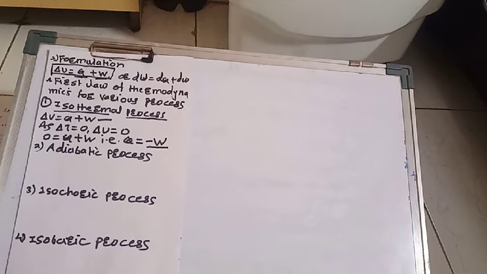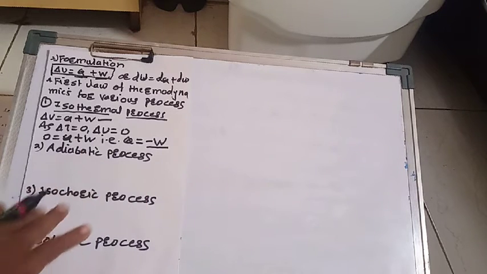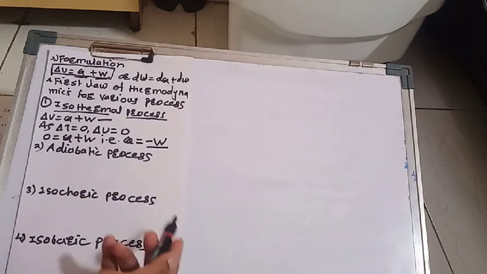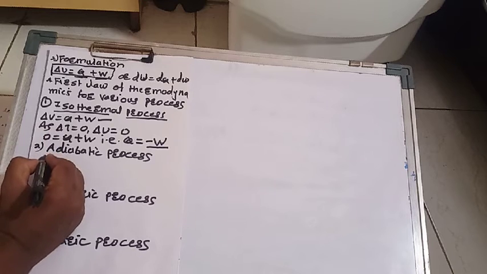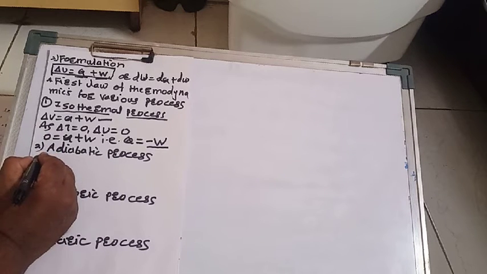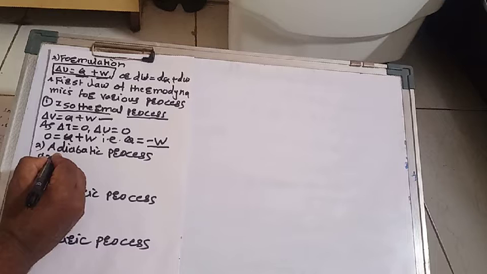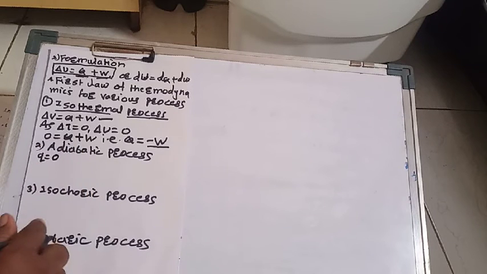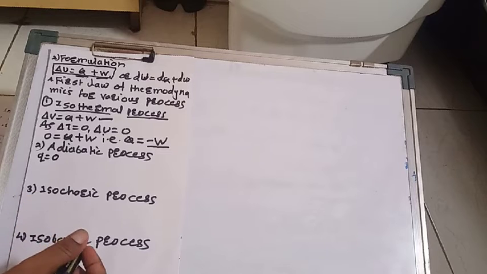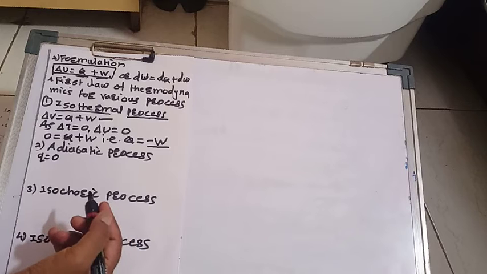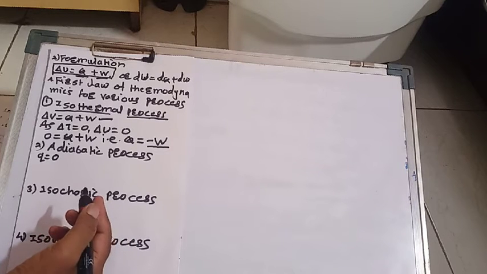So when work is done on the system by the surrounding, it results in release of heat. Means if work of compression is there, then heat is released. Next process is adiabatic process. In this adiabatic process, Q is equal to 0. Means in adiabatic process, there is no exchange of heat between system and surrounding, and therefore Q is equal to 0.